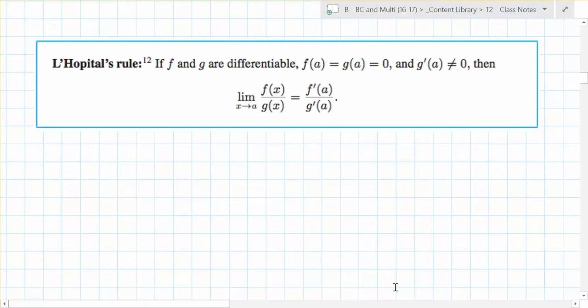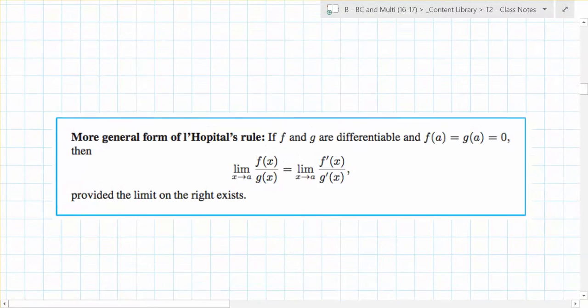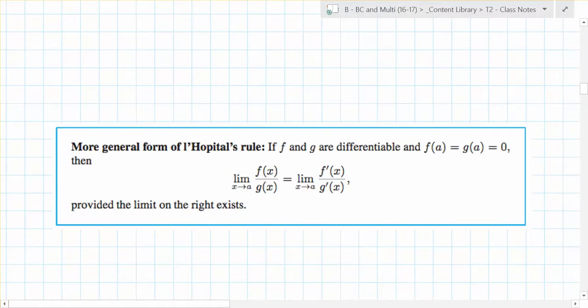Good job. So the key, though, is you can do it multiple times because of the more general form, which states that the limit as x goes to a of f of x over g of x, you can set equal to the limit as x goes to a of f prime of x over g prime of x. Meaning, how many times can you theoretically do L'Hopital's rule on a given problem? Theoretically forever. We can come up with something where it keeps on looping, right?